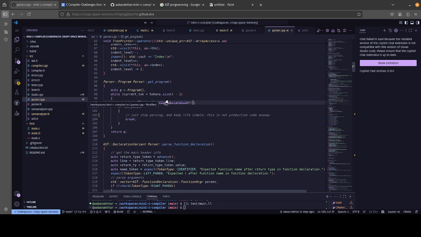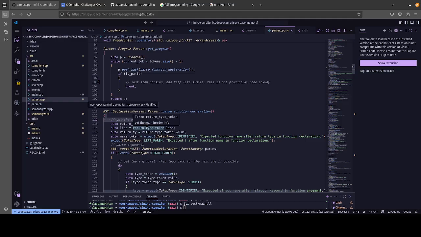And so let's go to parse function declaration. It's pretty self-explanatory in a way. Most of the parsing is just trying to predict what is coming next, and if it doesn't match the rules that you want, then you just crash and exit and stop compiling. For example, we need to get the return type token, so we just advance, and that gives us a return type token. We want to know what line we're on? Great. Just take this and get the line that it's on. We want to know the return type, and then just get it from there. You want to know the name, advance another token, expect it, meaning it has to be there, otherwise we're going to absolutely go up in flames.